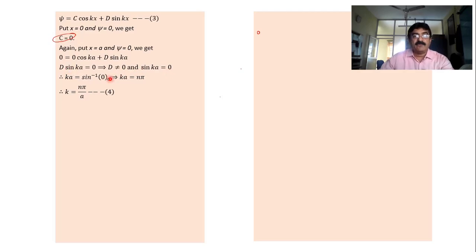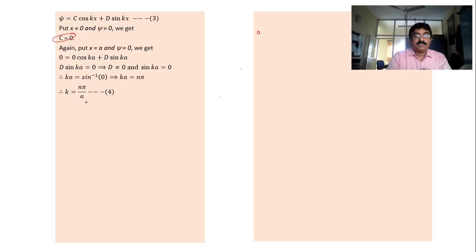When sin ka equal to 0, ka equal to sin inverse of 0. Therefore ka equal to sin inverse of 0 means n pi. Got it? So ka equals n pi, k equals n pi by a. I hope you are following. I am not able to write it, but I am displaying all the steps here. I hope you are able to make out.